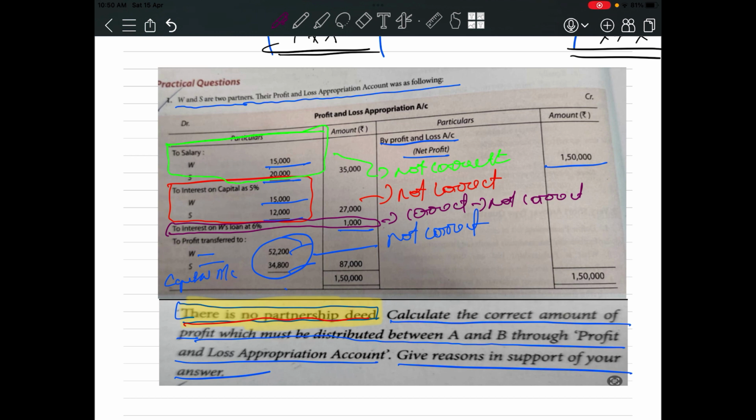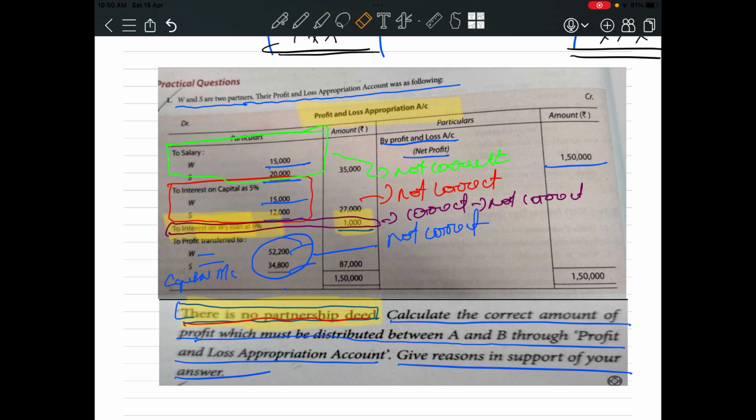Why? Because I have told you that interest on partner's loan is an item of profit and loss account. It is not an item of the P&L appropriation account. So this item should not be debited in the P&L appropriation account. Because of this, the profit of the P&L appropriation account is not correct, so we have to find the correct profit of the P&L appropriation account.